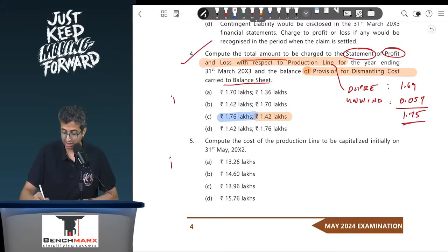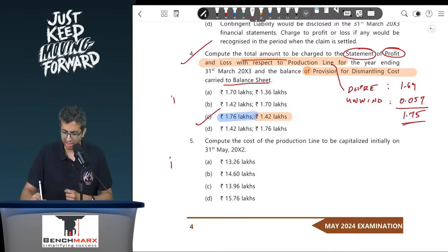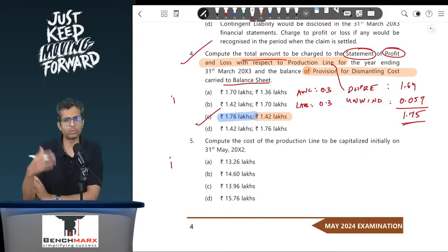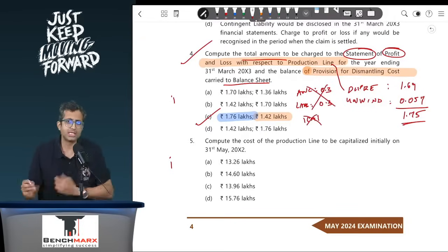Now at this stage we have also received doubts from the students who say that, sir, other than that, even the abnormal loss of 0.3 should go to the P&L. Even the labor cost of that 1 month of 0.3 should also further go to the P&L. Should they go to the P&L? Yes. Are they directly attributable to the production line? Well, probably no, and hence the ICAI seems to have ignored these. Looking at the options as well, there does not seem to be an expense head which takes this, and hence we will answer based on option C.